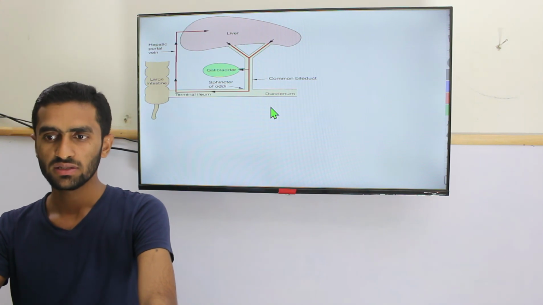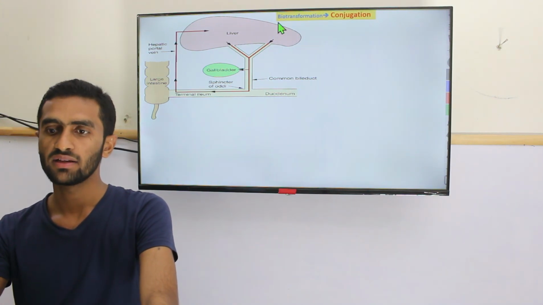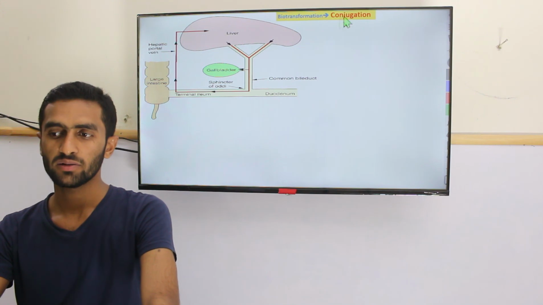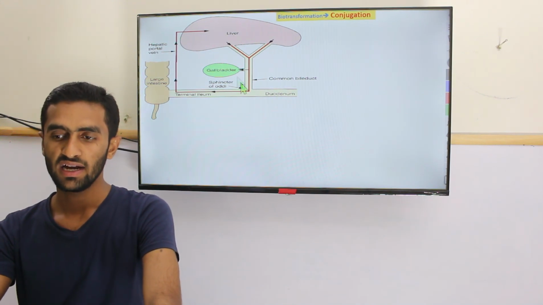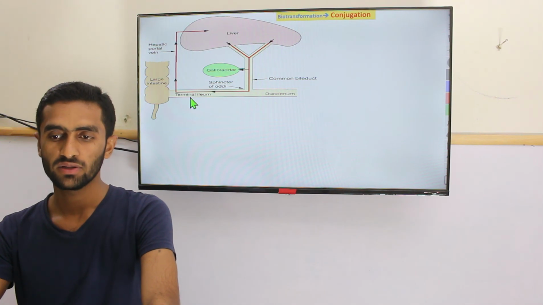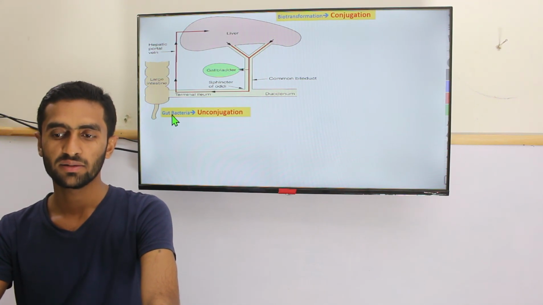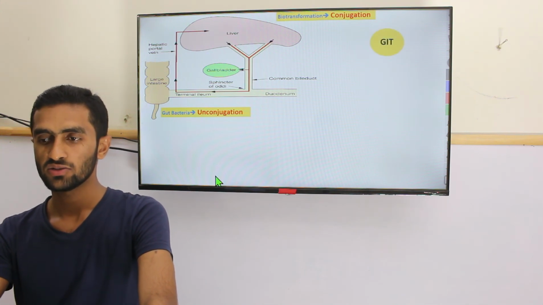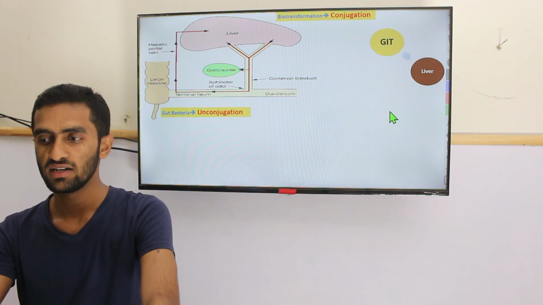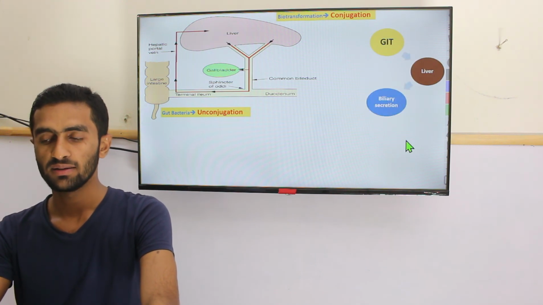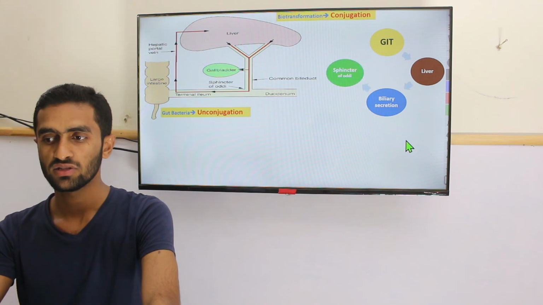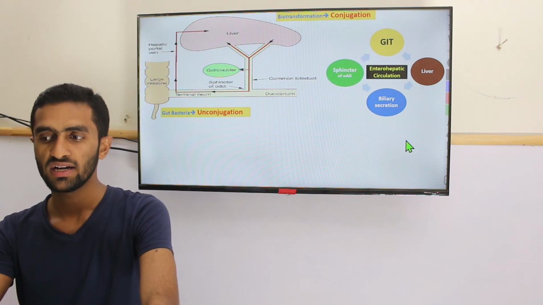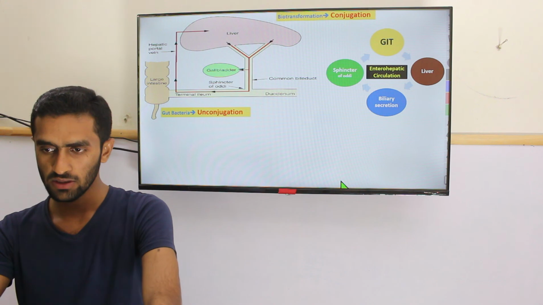Okay, so as I mentioned, the liver first biotransforms your drug, and what will happen? They come by the biliary route, through the sphincter of Oddi, into the lumen, and then the gut bacteria unconjugate them, and they go back and again. So this is the gut to the liver to the bile secretion to the sphincter of Oddi. So this is your enterohepatic circulation.